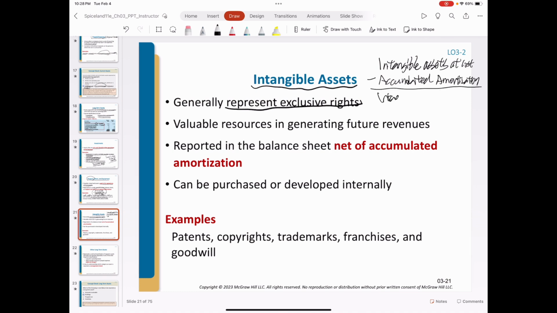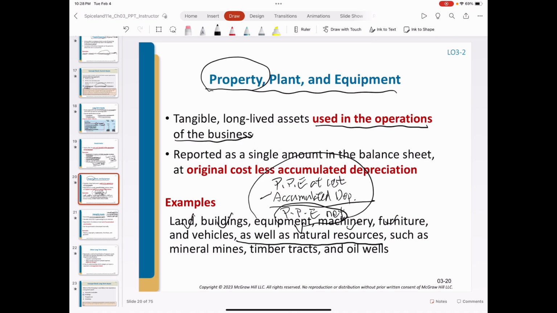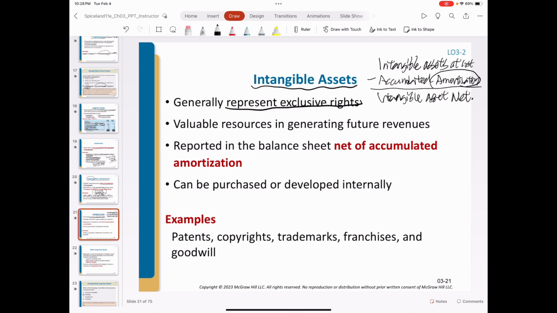Then the difference, intangible assets, net book value. Apology for my handwriting because the iPad is unstable. Amortization is an expense which reduces the book value of intangible assets, while depreciation is an expense that reduces the book value of fixed assets. We use two different words to represent the expense for two different types of assets.